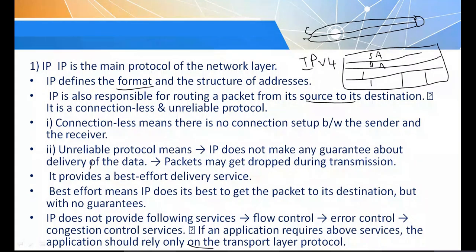What is an unreliable protocol? IP does not make any guarantee about delivery of data. It is not going to guarantee that whatever data is sent by the sender reaches the destination 100%. There may be loss of some data. It is not possible to always ensure that 100% of the data is received without loss of any packets.